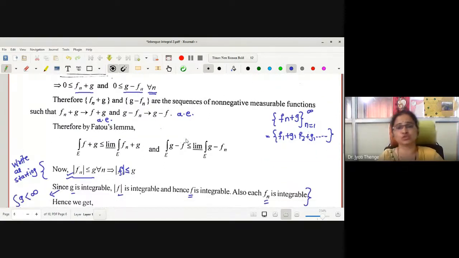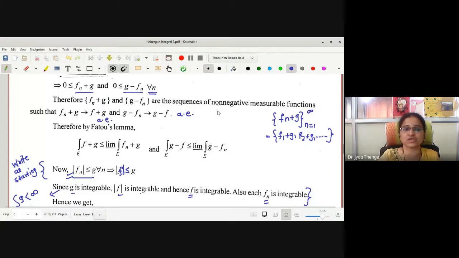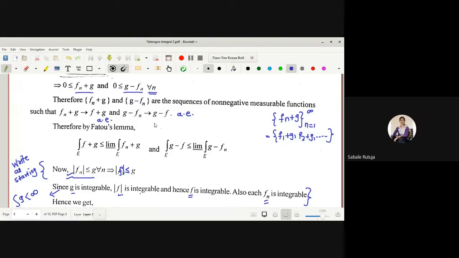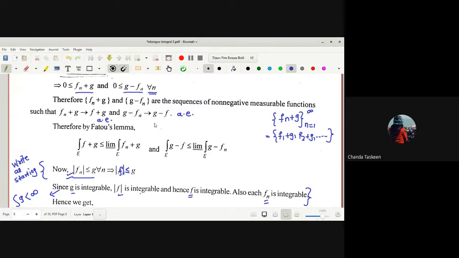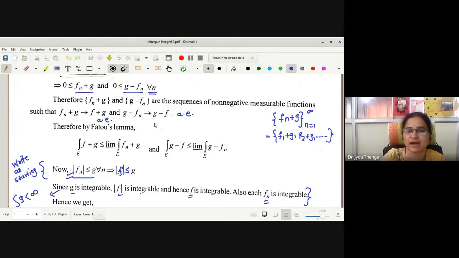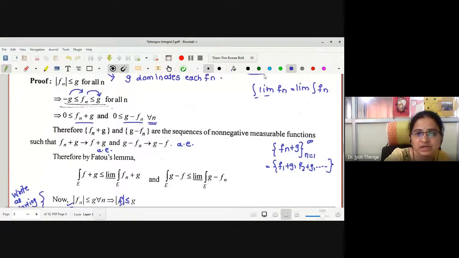Now, if this is true and we have sequences of non-negative measurable functions, let me use Fatou's lemma. What does Fatou's lemma say? For a sequence of non-negative measurable functions, the integral of the limit is less than or equal to the limit of the integrals. Is it limit or something else? It is the lower limit, the limit infimum, right? May I write the statement in short here?